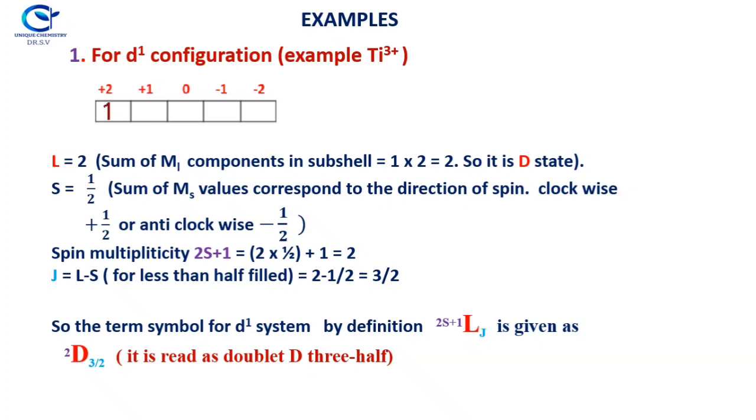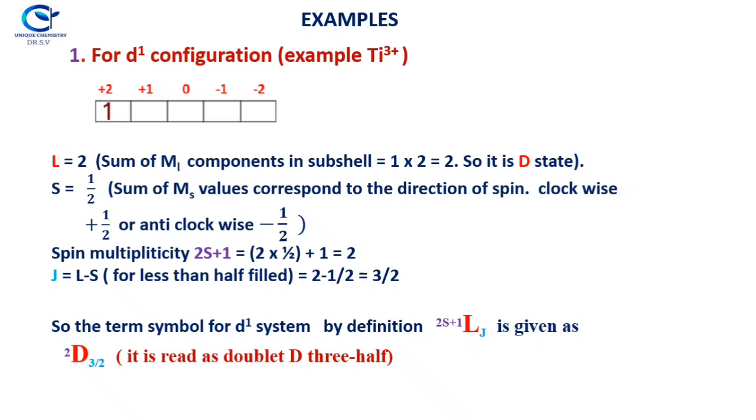Now the ML values are presented as plus 2, plus 1, 0, minus 1, minus 2. As a rule, the first electron goes to the highest ML value, plus 2. So now L is equal to 2. How do you find out the L value? It is the sum of ML components in the subcell. With 1 electron present, it is 1 into 2, which is equal to 2. So it is a D state. If L is equal to 2, we replace L by the capital letter D.